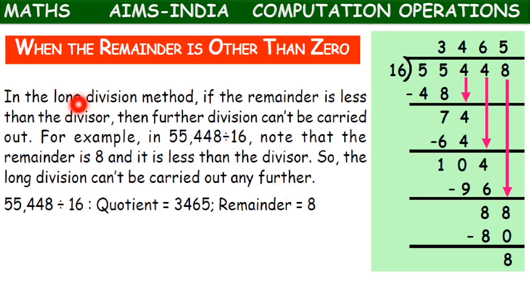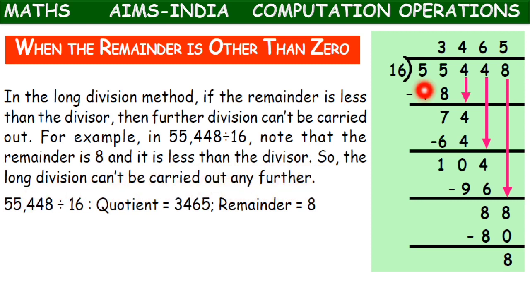When the remainder is other than 0, again, see, in the long division, if the remainder is less than the divisor, then further division can't be carried out. For example, in 55,448 divided by 16, see this here. Note that the remainder is 8 and it is less than the divisor. So the long division can't be carried out any further.